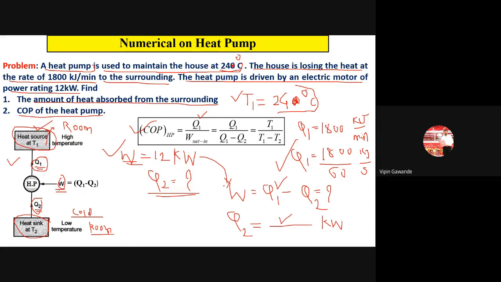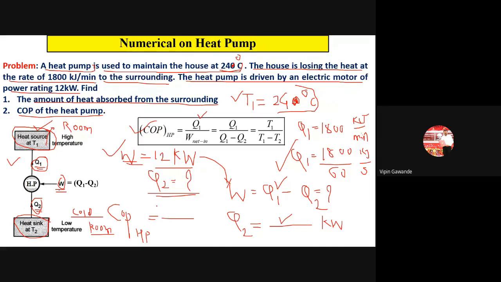So that is very simple. W is equal to Q1 minus Q2. Q1 is given in the problem, W is given, so we can find out the value of Q2. Now how to find out the value of COP? We require Q1 and W, and both are given in the problem. Put the Q1 value here, 1860 divided by 60, and the W value 12 kilowatt. You will get the value of COP here. It is very easy to solve this problem.